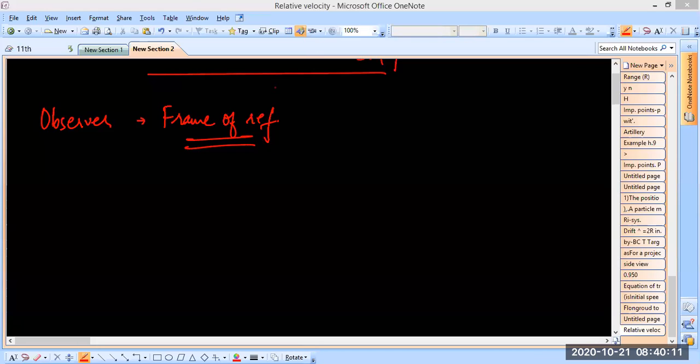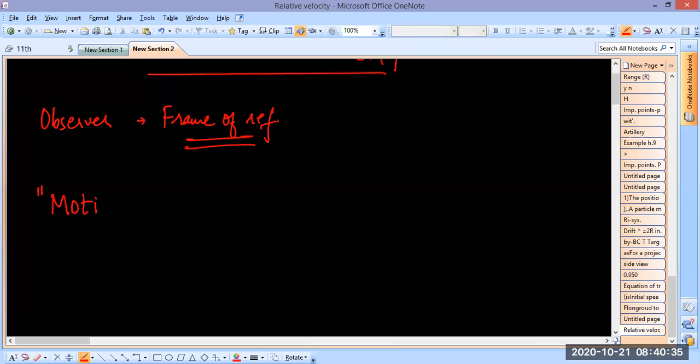The situation or position or location from where the observer observes, that is called frame of reference. There are three things like that. Read all that once if you have forgotten. Now, why am I bringing this up here? Because there is one very short but amazing sentence. This one.